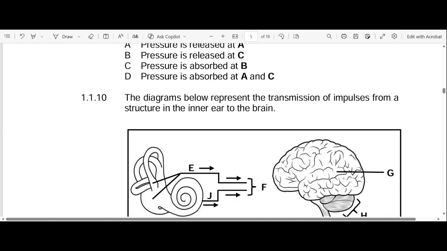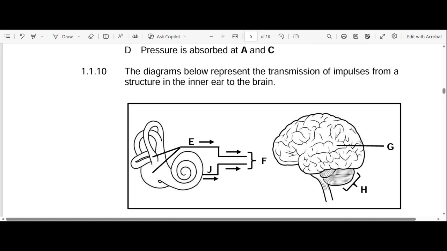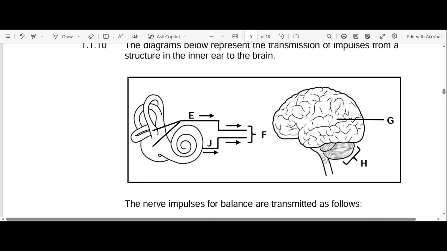Okay, let's go to 1.1.10. The diagram below represents the transmission of impulses from a structure in the inner ear to the brain. So we can see here already by analyzing the structure, I can see two processes. I can see the hearing part and I can see the balance part. So the balance part, right? Let's look at the part here.